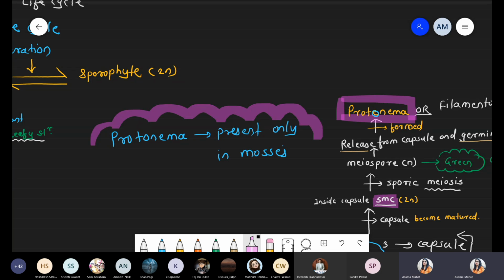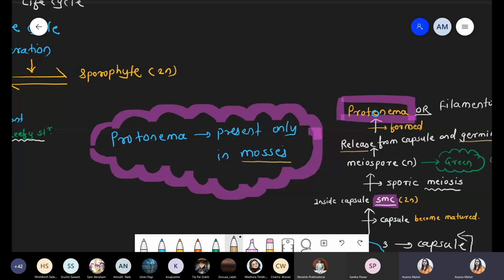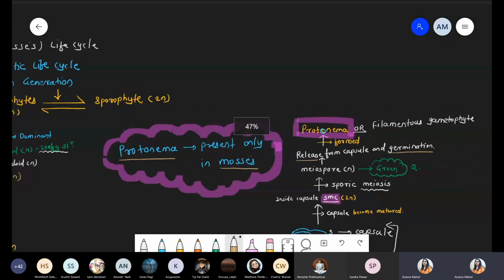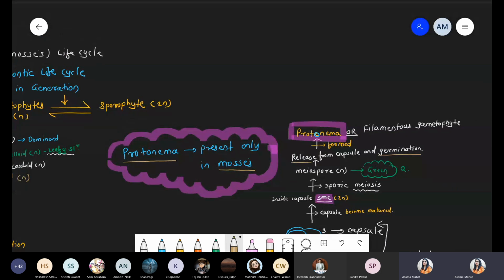Protonema is also called the filamentous gametophytic structure. These are present only and only in the case of mosses. Protonema, right? Also called the filamentous gametophytic structure, only and only present in the case of mosses. So we discussed the diagrammatic representation for the protonema. Just have some patience.